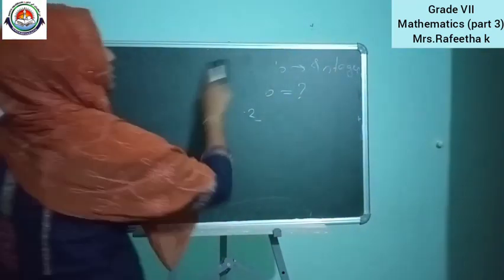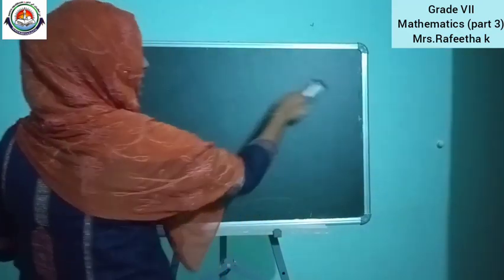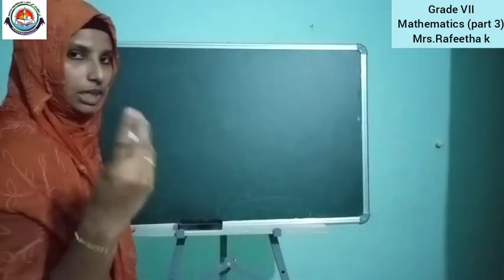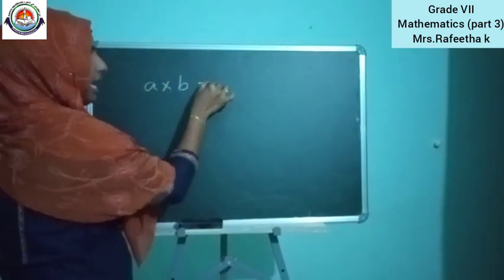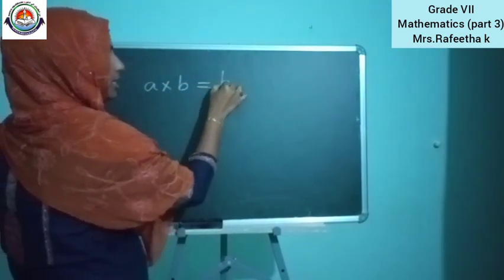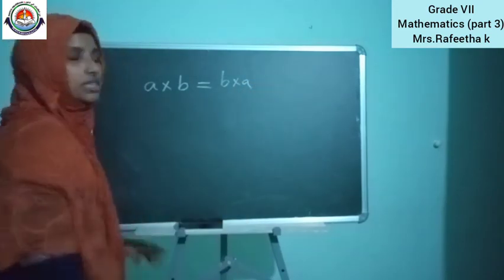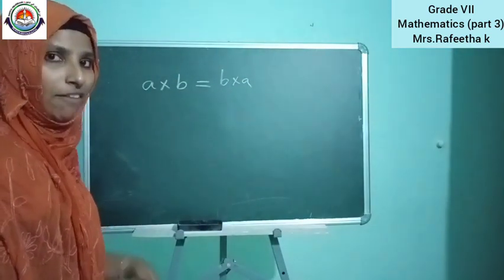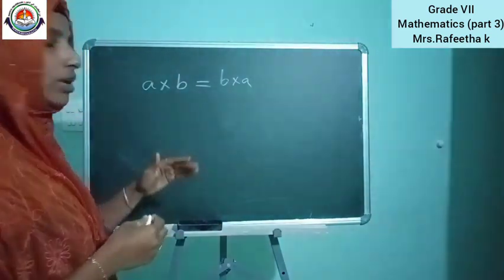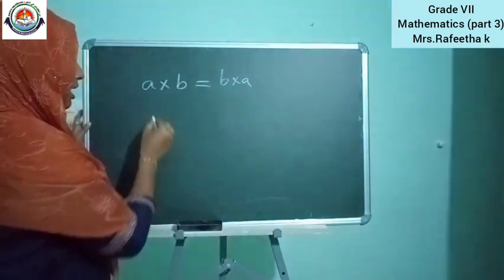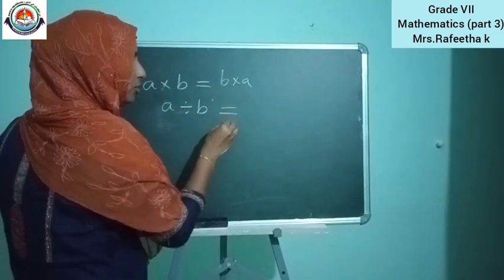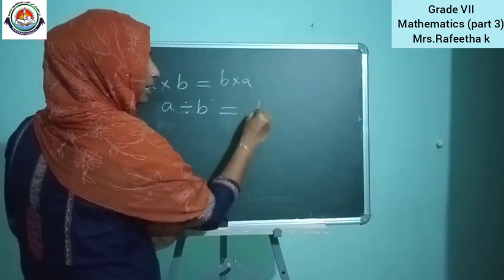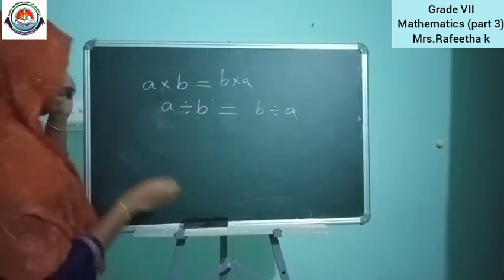Okay, next what we studied? Commutative property and distributive property. What was the commutative property? If A and B are integers, A into B is equal to B into A. This was the commutative property. We can check whether this is equal in the case of division also. That is, we want to check whether A divided by B is equal to or not equal to B divided by A.